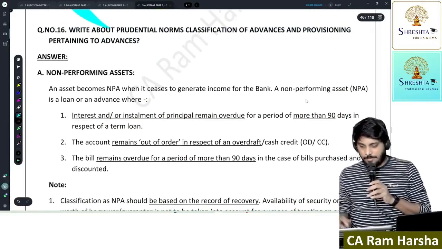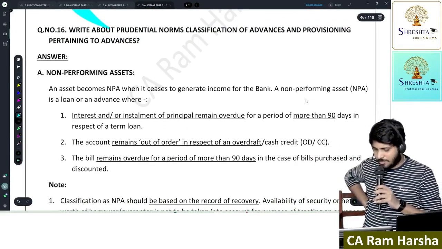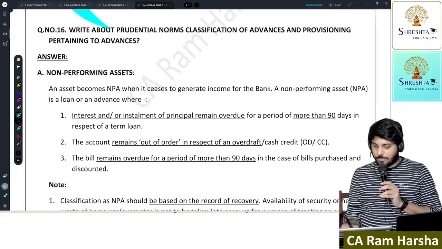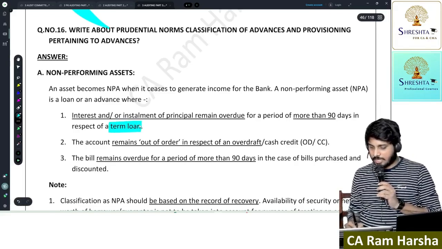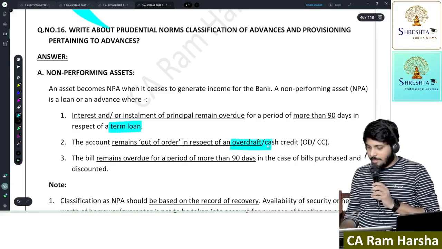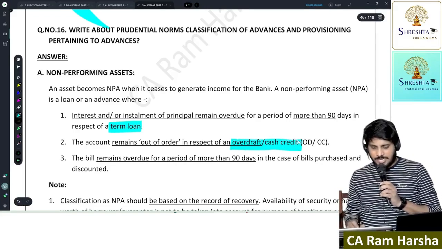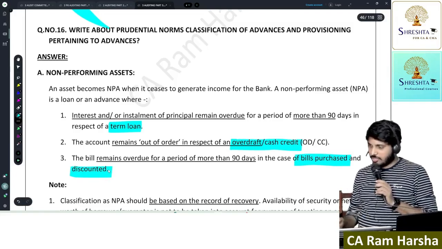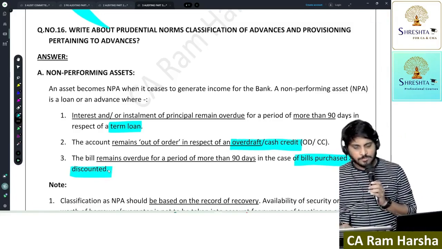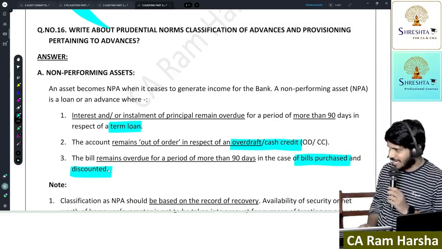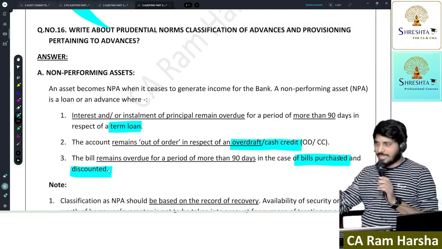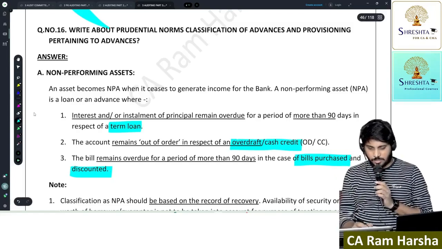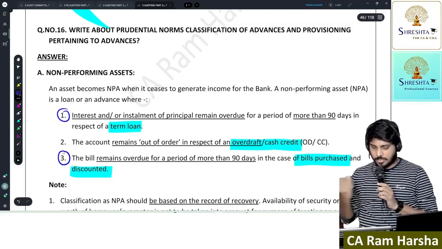Next. NPA norms in case of a bank. See, NPA norms here have been discussed separately for term loan. The NPA norm for overdraft and cash credit is different. The NPA norm in case of bill purchased and discounted is different. In case of term loans, the norm is slightly different. OD and cash credit is different. And even bills purchased, it is different. Let's look at the first and third point.